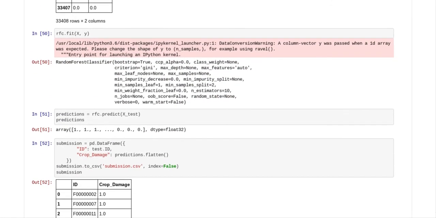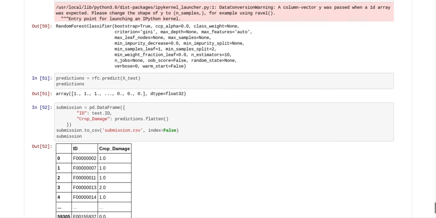Then what we do is we fit RFC to our X and Y. I suppose we could have done it with X resampled and Y resampled, but no, we couldn't, because the resampled data was just to give you synthetic data, and you don't want the synthetic data in your test file, so you have to fit it on X and Y. And then you see that you've got your random forest classifier, and it's telling you what all of the hyperparameters are.